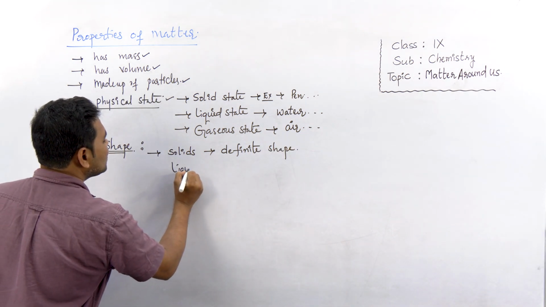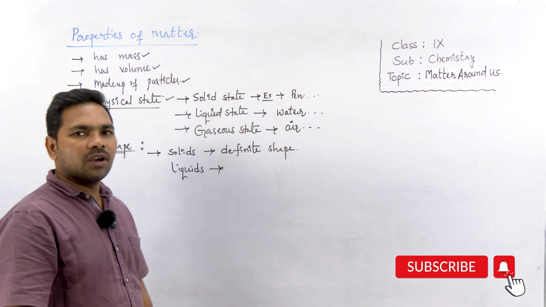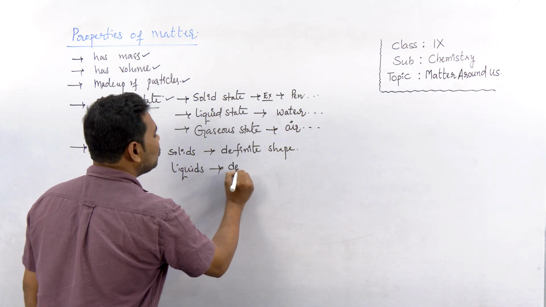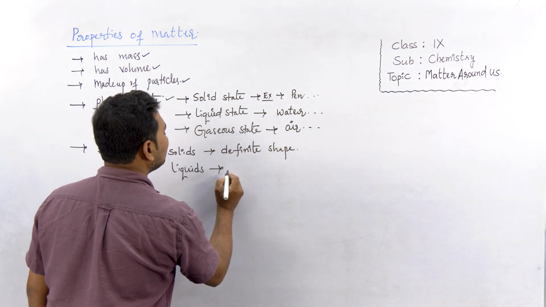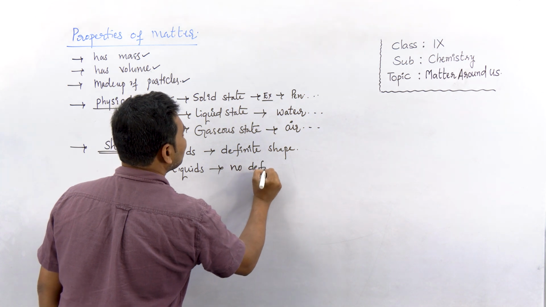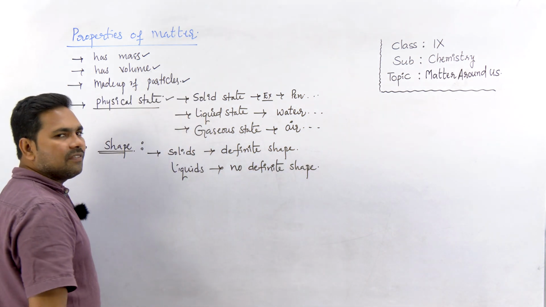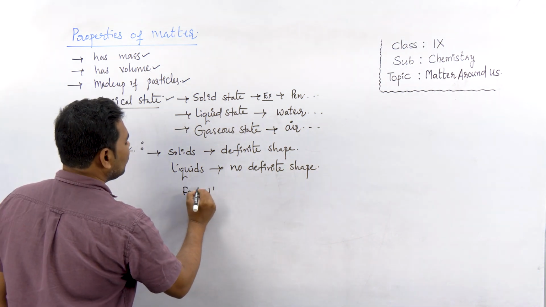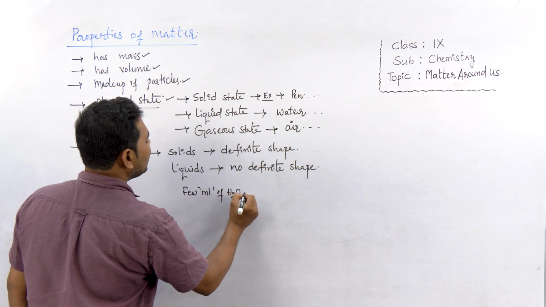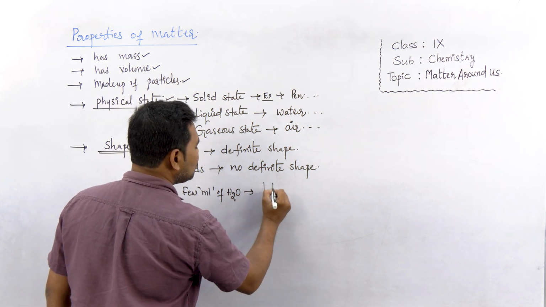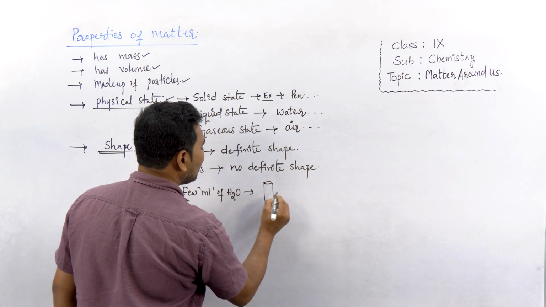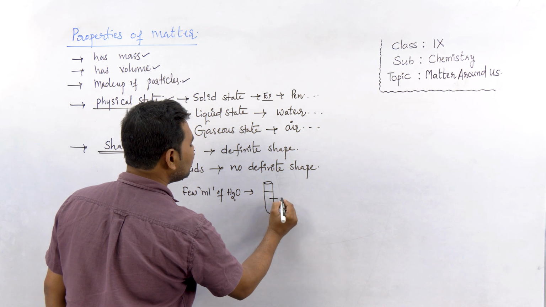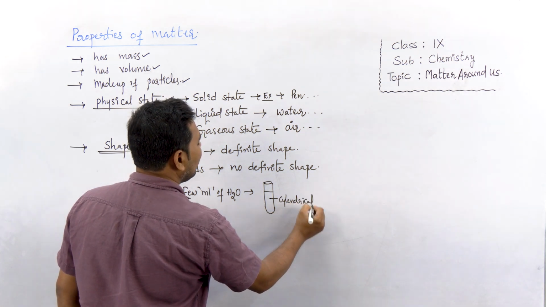Coming to liquids. What is the shape of water? No, we can't say, because liquids do not have a definite shape. So let me write: liquids have no definite shape. Let's say, for example, I take a few ml of water into a test tube. Now what is the shape of the water? It's cylindrical, like the test tube.